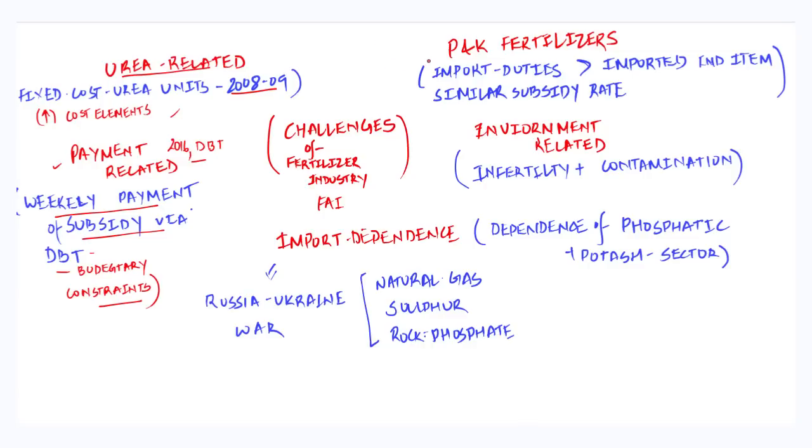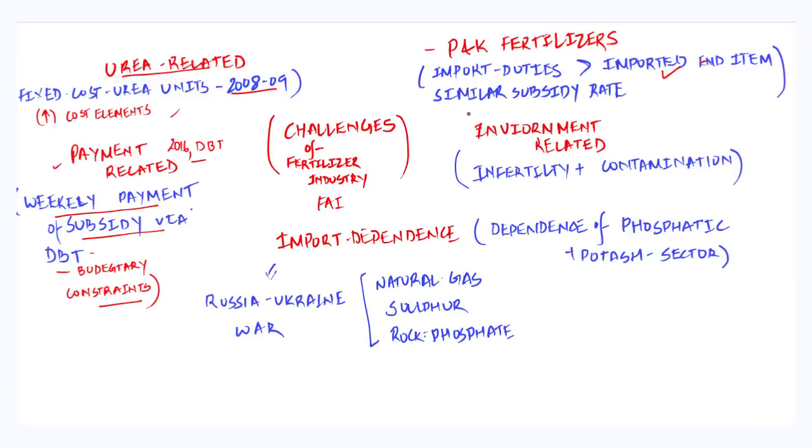Another challenge that has been highlighted by the fertilizer industry, and the Fertilizer Association in particular, is related to the P&K fertilizers. The import duties on the raw materials and the intermediates increase the cost of domestic manufacturing. This in turn makes them uncompetitive when compared to the imported end item and thus basically discourages the domestic development of the fertilizer sector in general.